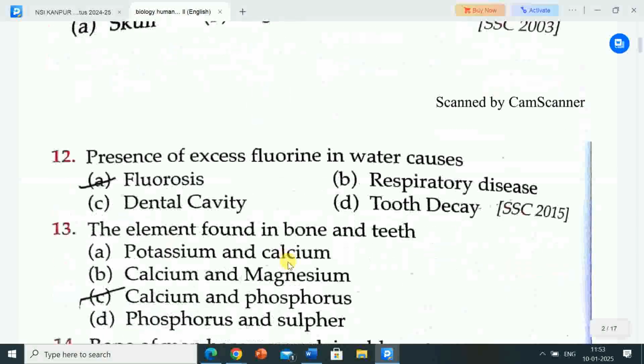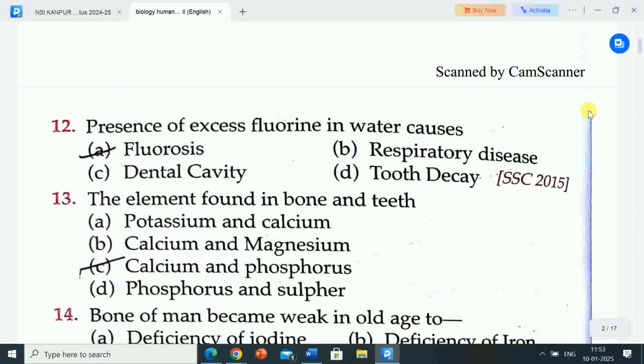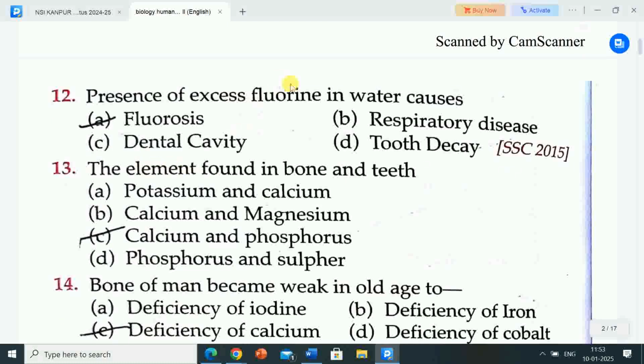Next question is, presence of excess fluorine in water causes. Options are A. Fluorosis, B. Respiratory disease, C. Dental cavity, D. Tooth decay. Correct answer is option A, fluorosis. Presence of excess fluorine in water causes fluorosis.